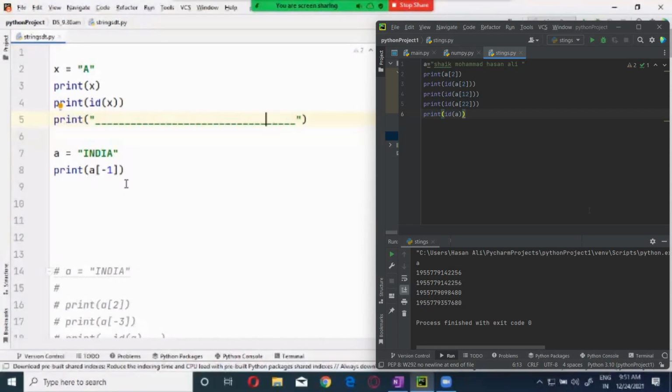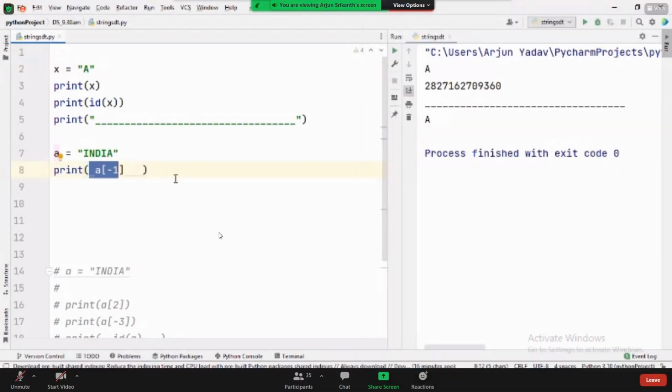I'm asking about A, specifically A. What is the variable which is pointing to A? A of -1. Don't see this one as a separate index. See this one as the name of the variable. Just see this as the name of a variable. Now, this is the variable which is pointing to A.